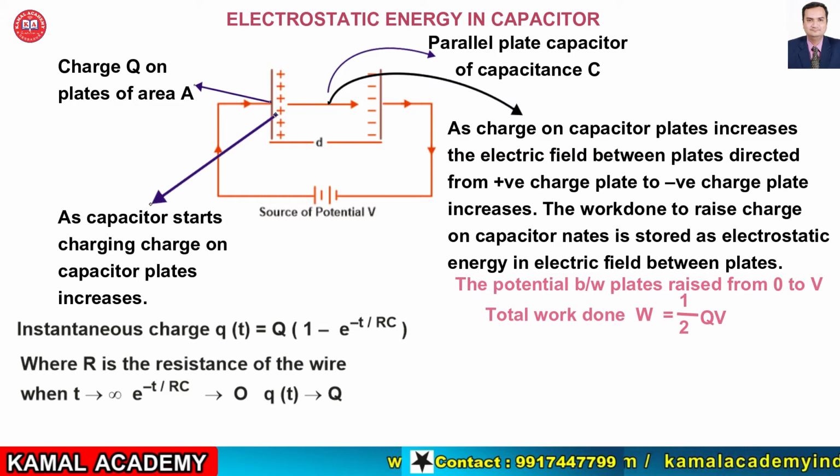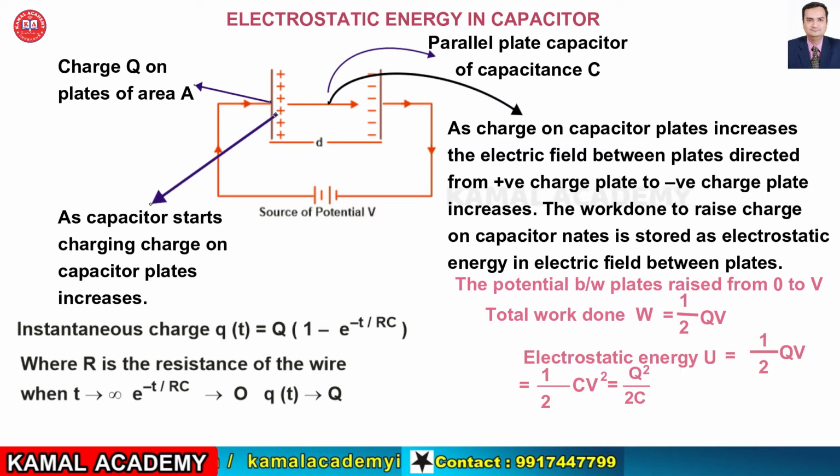This work done on the capacitor is stored in the form of electrostatic energy in the space between the capacitor plates. Thus, this electrostatic energy between capacitor plates is given by electrostatic energy U is equal to half QV, which can be written as half CV square, which can be further written as Q square upon 2C.